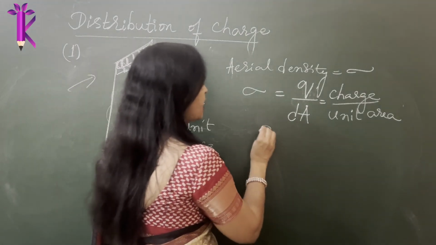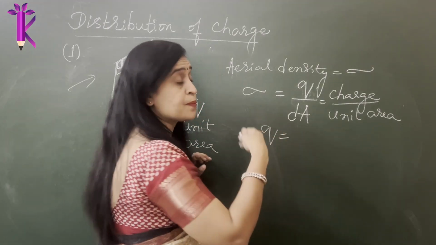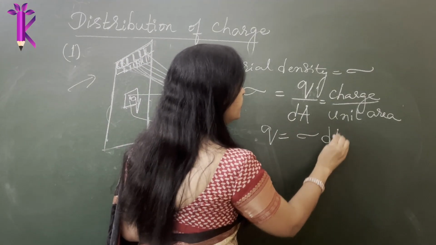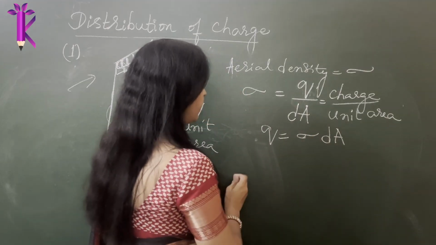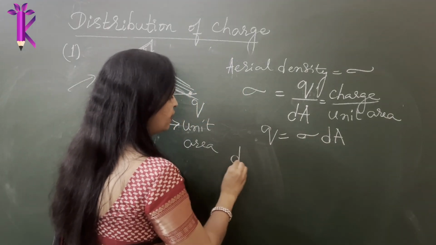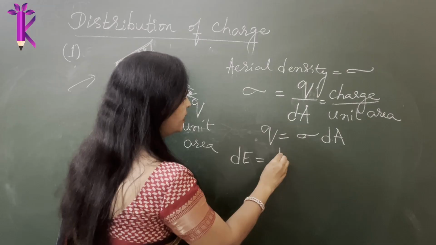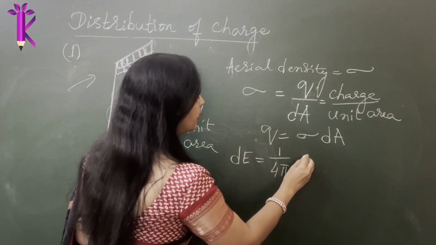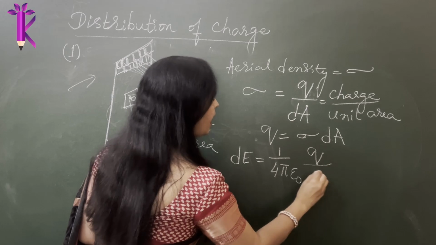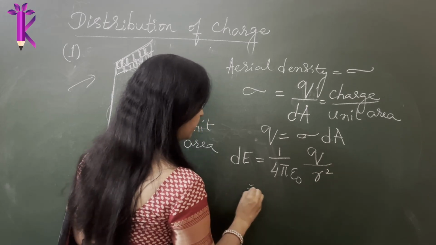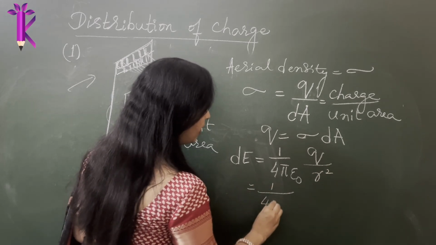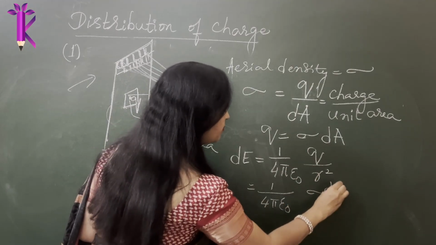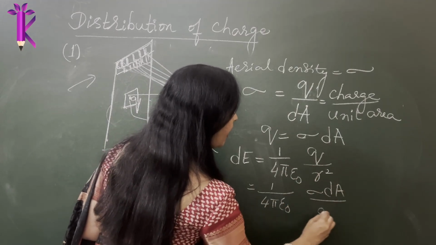So therefore, the charge here, which is the source charge producing the field, has the value sigma into dA. So how do you calculate the electric field? The electric field formula is dE due to this is 1 by 4 pi epsilon naught Q divided by R square. So this can be rewritten as 1 divided by 4 pi epsilon naught, Q is sigma into dA, so sigma dA divided by R square.